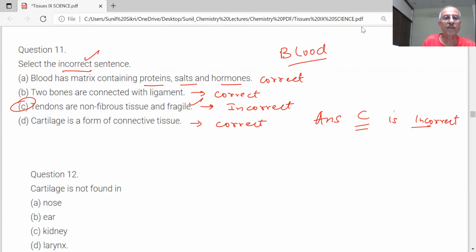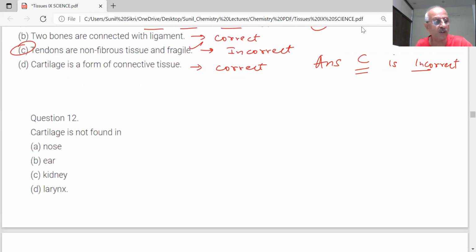Incorrect sentence. Okay, next question on the screen. Cartilage is not found in. No, it is not found in. Not found in nose.